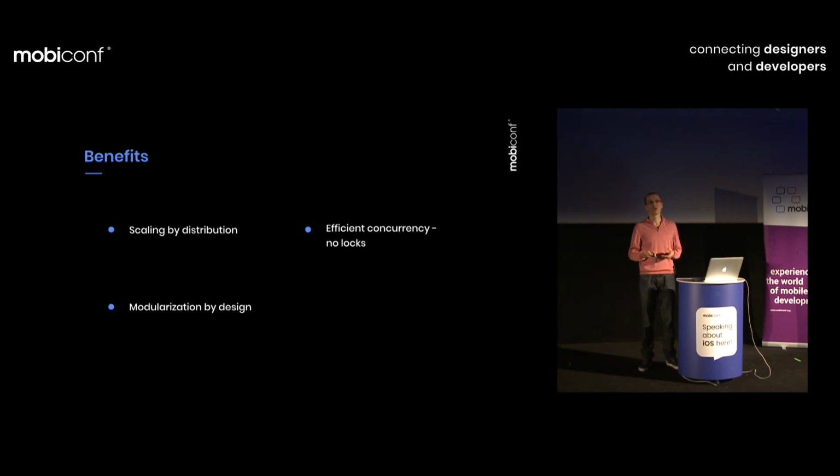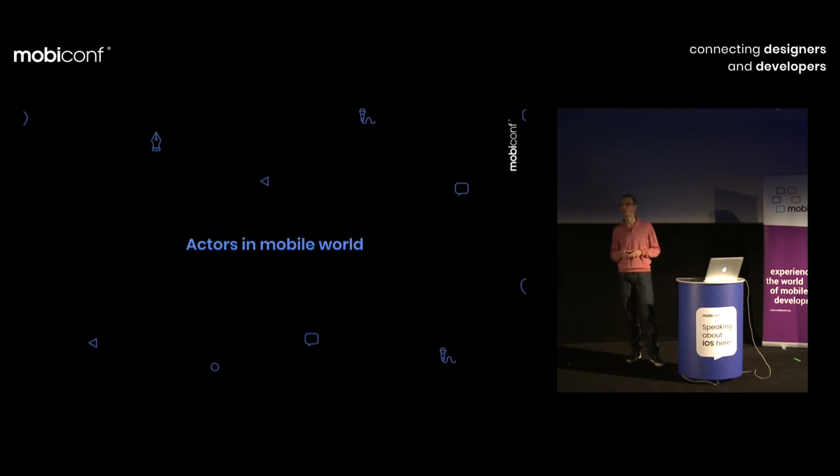We've got a well-modularized system by design because every single actor is a self-contained element, so it's easy to maintain. And the last one, fault tolerance. We have to think about it upfront during the design process because actors by design give you no support for that. That was an introduction about general actors.